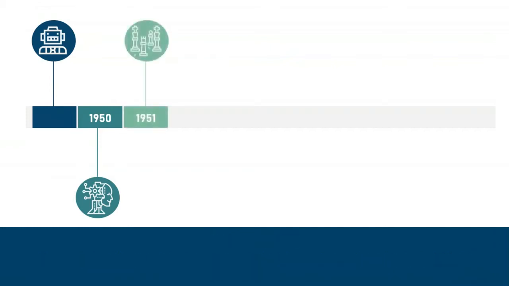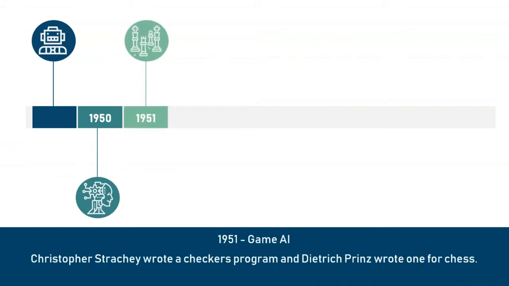Followed by this was the era of 1951. This was also known as the game AI. So, in 1951, by using the Ferranti Mark I machine of the University of Manchester, a computer scientist known as Christopher Strachey wrote a checkers program, and at the same time, a program was written for chess as well. Now, these programs were later improved and redone, but this was the first attempt at creating programs that could play chess or that could compete with humans in playing chess.